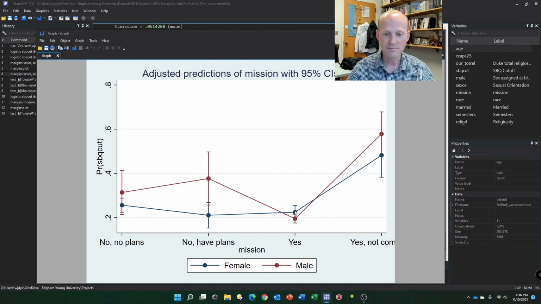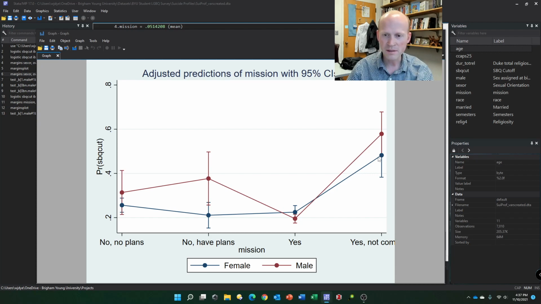The females who have served a mission, right? Really, quite a bit. Well, I guess this is not as fascinating as I thought it was. They're different, right? If you've served a mission, and then if you have yes but not completed, you're both going to be higher.